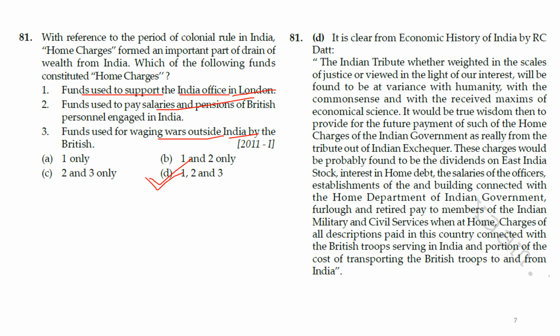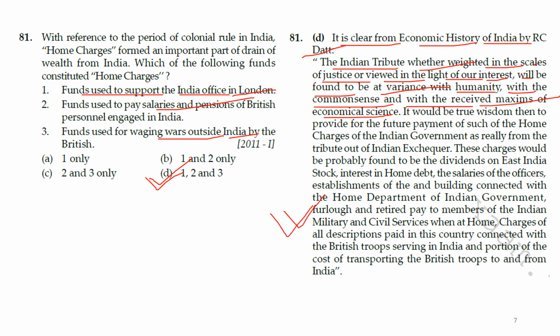We will read here for more information. It is clear from the Economic History of India by R.C. Dutt that the Indian tribute, whether weighed in the scale of justice or viewed in the light of our interest, will be found to be at variance with humanity, with common sense and with the received maxims of economic science.